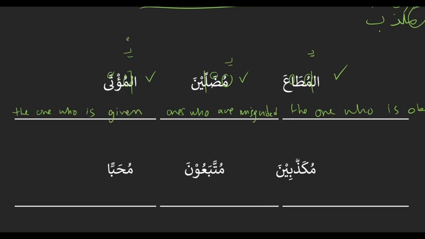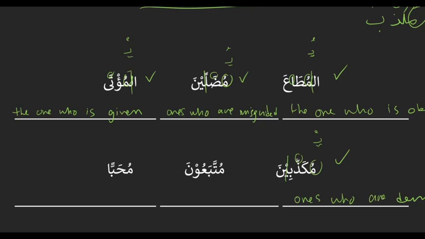Okay. Mukadhabina. Hide the ina. Start with a mu. And the second to last letter da has an a sound, so that's what makes it a target. So switch out the mu for a yu. Yukadhab is from kadhaba yukadhibu, which means to deny. So the passive version is to be denied. So the target would be the one who is denied. Not "the", because there's no al. Just one who is denied. And then the ina would make it plural, so ones who are denied, or denied ones.